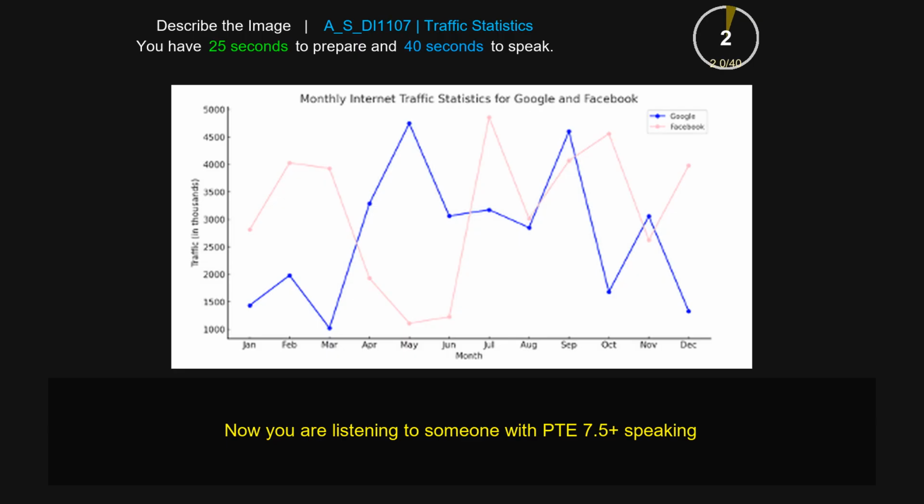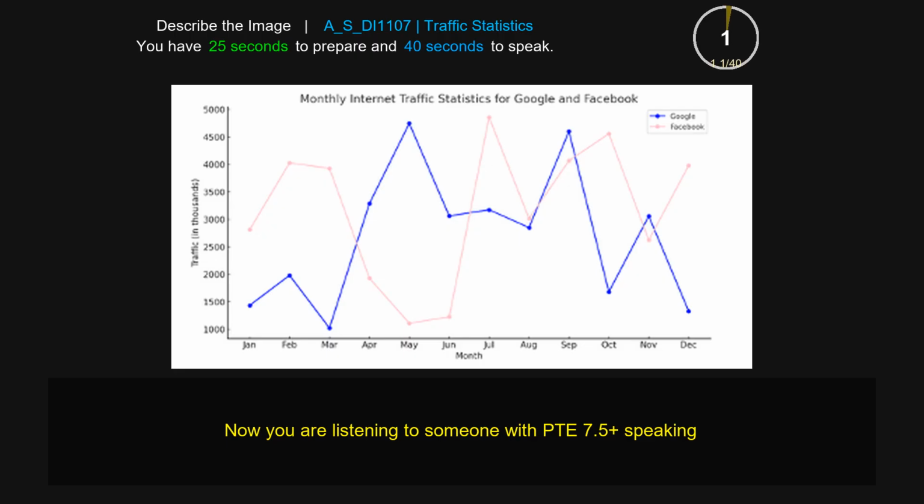The picture provides information about monthly internet traffic statistics for Google and Facebook. From the picture we can see for Google the number was around 1500 in June and increased to around 5000 in May and decreased again in December to around 1000. For Facebook, the number was around 2000 in June and in May decreased to around 100 and increased again in December to around 3000. And in conclusion, the highest number belongs to Google.